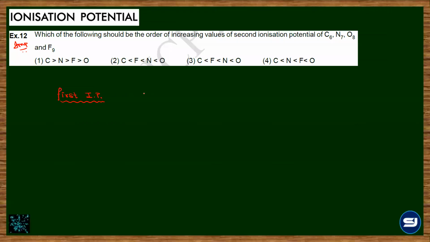Can you tell me the first IP order for carbon, nitrogen, oxygen, fluorine? Fluorine is maximum. Then nitrogen. Perfect, and then oxygen and then carbon. Correct. IP along the period, as the nuclear charge increases, it goes on increasing. But there were exceptions in the group number 2 and group number 15. मैंने पूरा second period compare करके बताया था. Lithium, beryllium, boron, carbon, nitrogen, oxygen, fluorine, and neon.